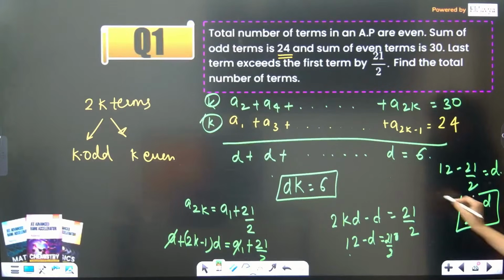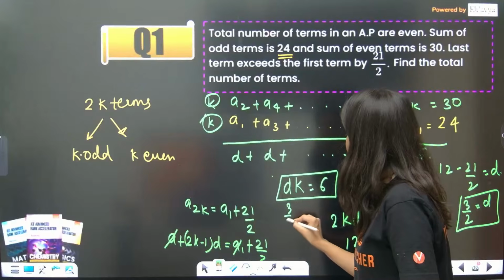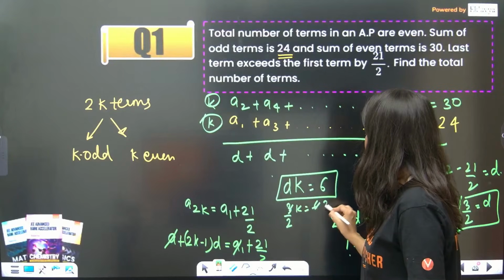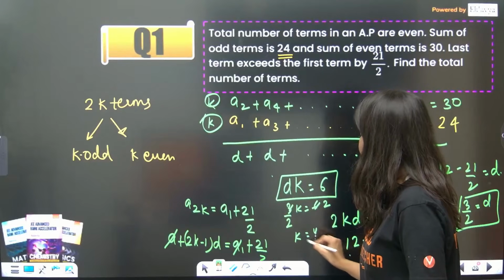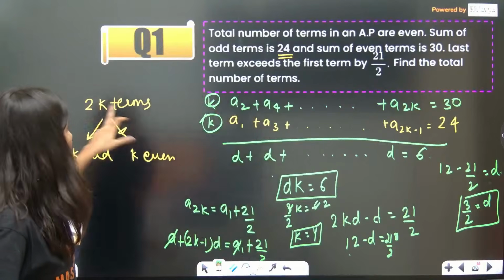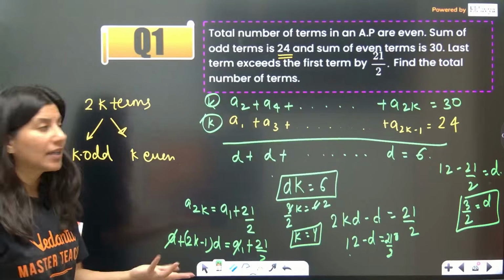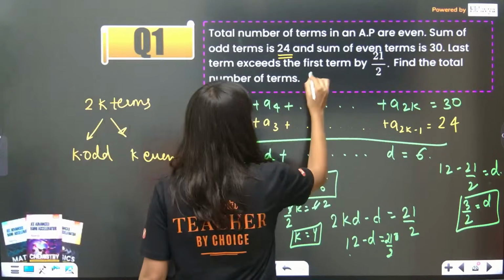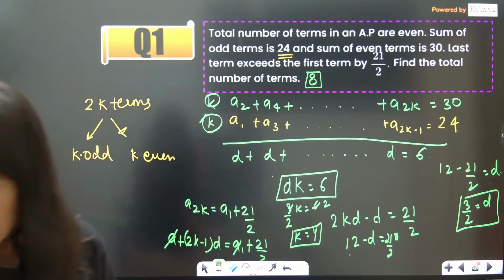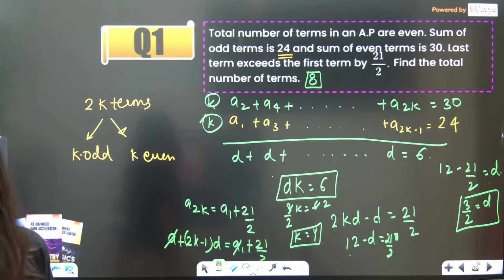The moment you put 3 by 2 in the place of d, (3 by 2)k is equal to 6. So k is coming out as 4, but k is not the number of terms. The number of terms is 2k, that is, the total number of terms in this question will be 8. Yes or no? Write in the chat box. Okay, yes, the total number of terms is 8.